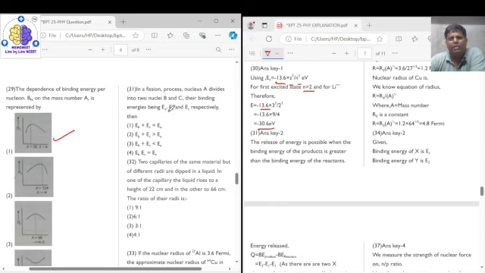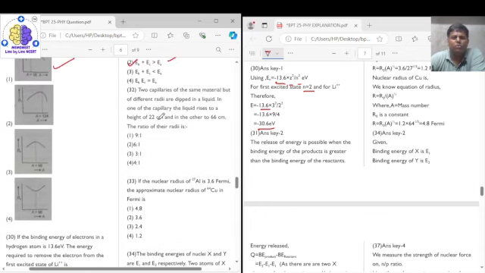Then the binding energy on the product side is always greater than the binding energy on the reactant side. So the binding energy of the product side is the binding energy of B plus the binding energy of C. That is, EB plus EC should be greater than EA. So the correct answer for question number 31 is option 2. Again, the same concept: the binding energy on the product side will always be greater than the binding energy on the reactant side.